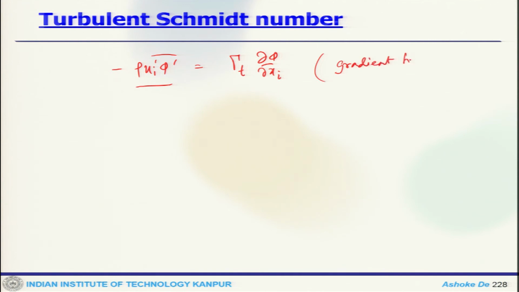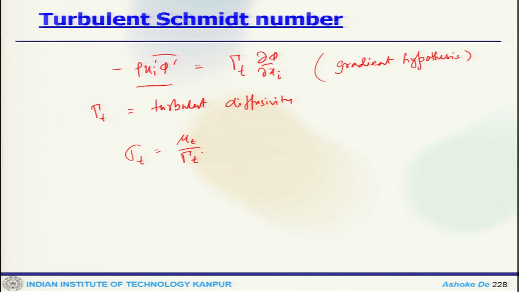This is called the gradient hypothesis, and this gamma t is your turbulent diffusivity. Now, the turbulent diffusivity is calculated from the turbulent viscosity using a model constant which is known as the turbulent Schmidt number, like sigma t is mu t by gamma t.